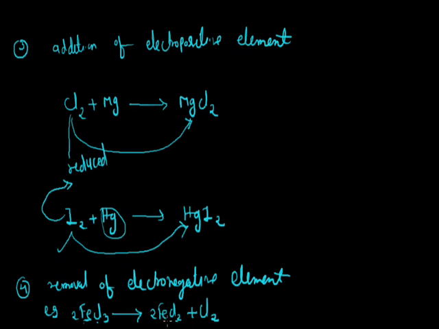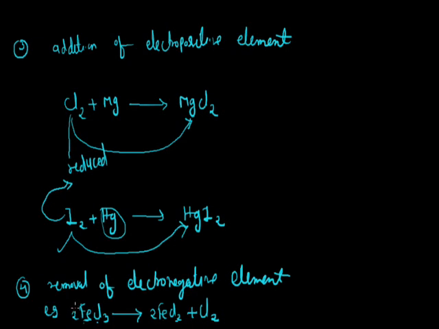So here is the removal of electronegative element. So we can say that iron becomes reduced in this reaction. Now these are some old concepts about oxidation and reduction.